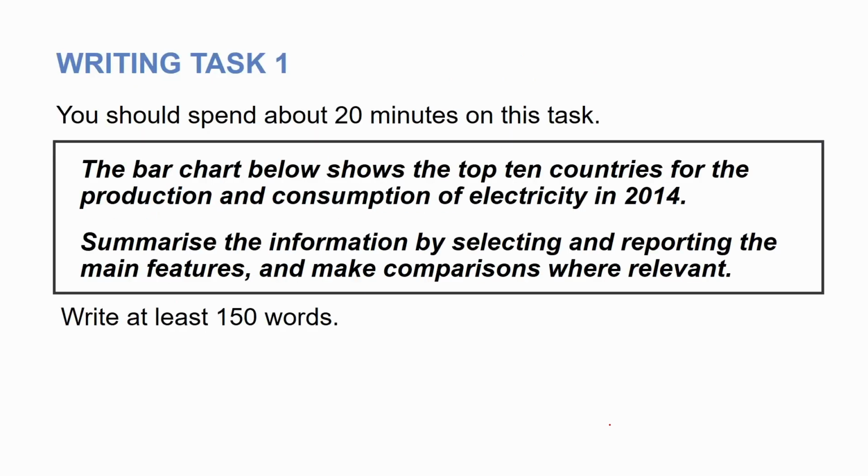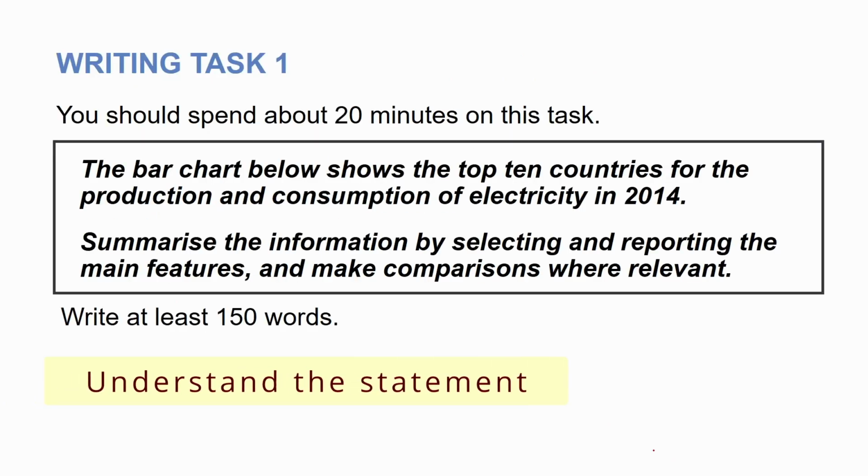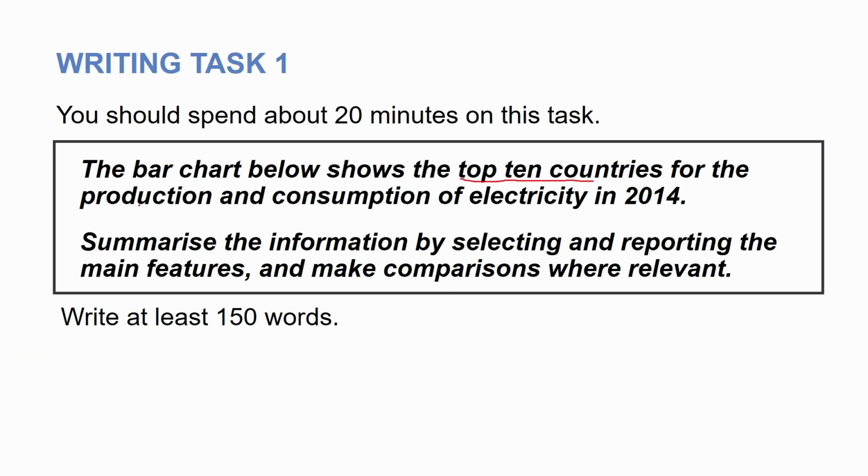All right, let's read it together. The bar chart below shows the top 10 countries for the production and consumption of electricity in 2014. So it is a static chart. It means it doesn't show change over time. It's just for one specific point. And it shows electricity production and consumption. Consumption means use and usage.